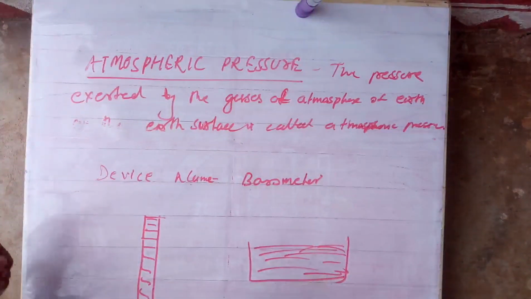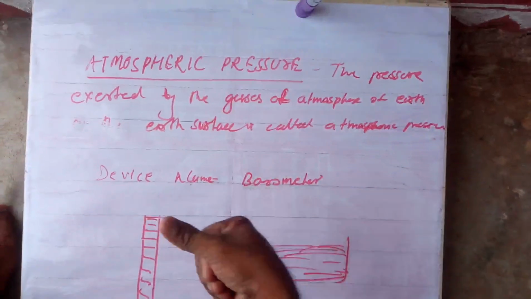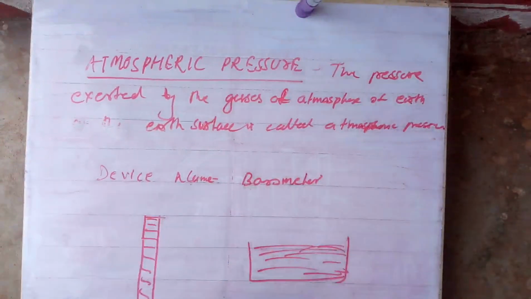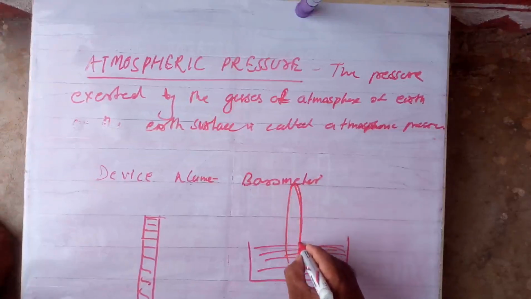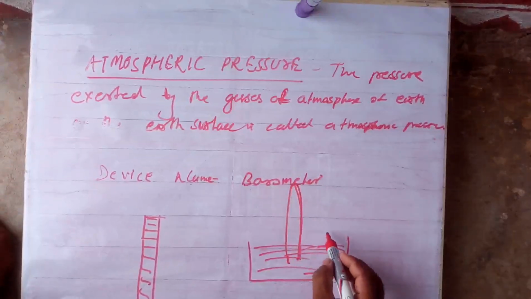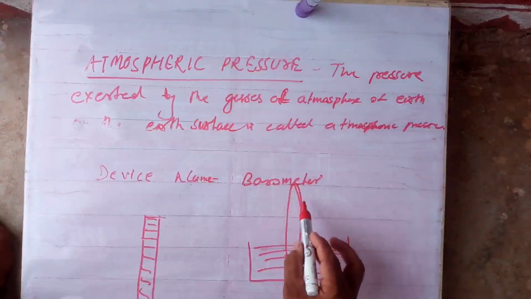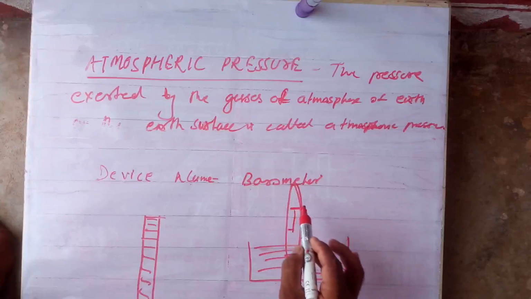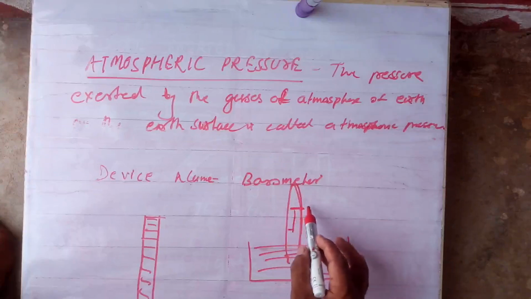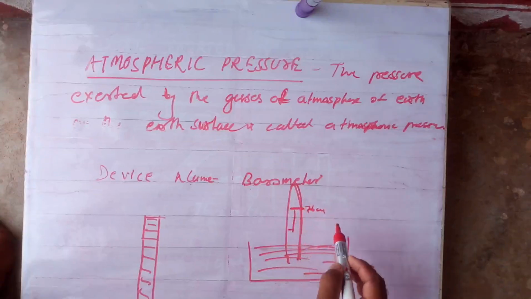Now, closing the tube with the thumb, invert the tube and place it inside the container. So what will happen? Now the mercury level will fall and settle at a certain point. That is the standard one, at 0 degrees Celsius at sea level. That is 76 cm of Hg.